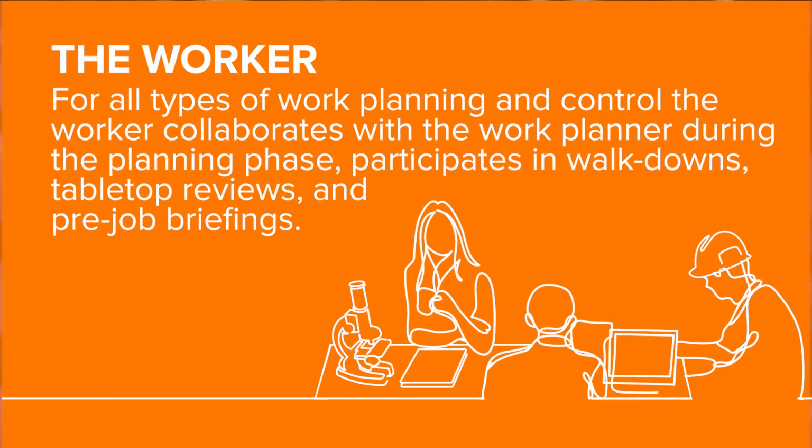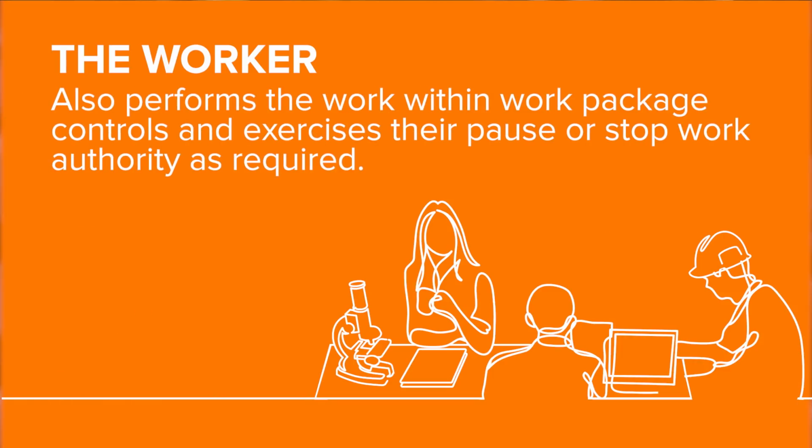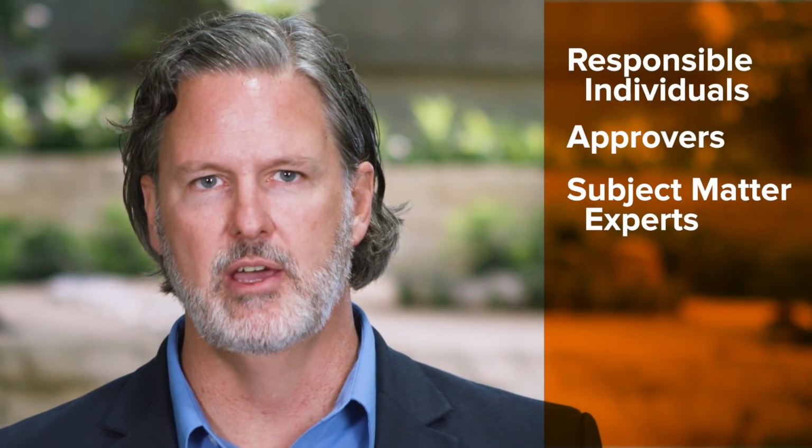The worker. For all types of work planning and control, the worker collaborates with the work planner during the planning phase. They participate in walkdowns, tabletop reviews, and pre-job briefings. The workers also perform the work within work package controls and exercise their pause or stop work authority as required. Other key roles include responsible individuals, approvers, and subject matter experts. In some instances, people will perform multiple roles, such as being a work planner and a worker, or even being the authorizer and the PIC. Effectively planning and executing work requires that all roles work together collaboratively and that everyone knows their role and owns their role.